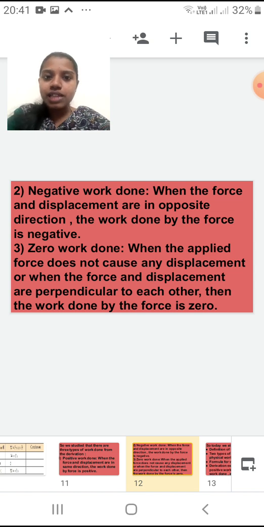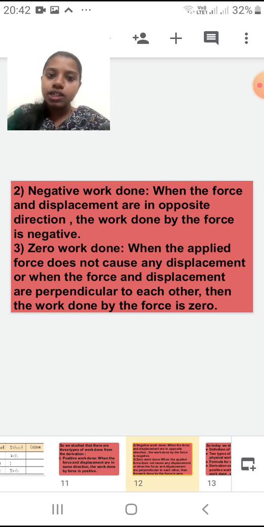As we saw in the example, the force was applied upwards while the displacement was taking place in the horizontal direction, right? So the directions were opposite. Such type of work done we call a negative work done. Okay students?